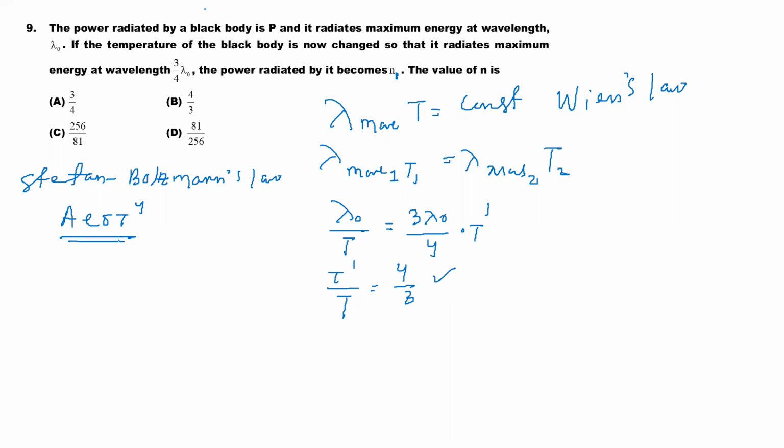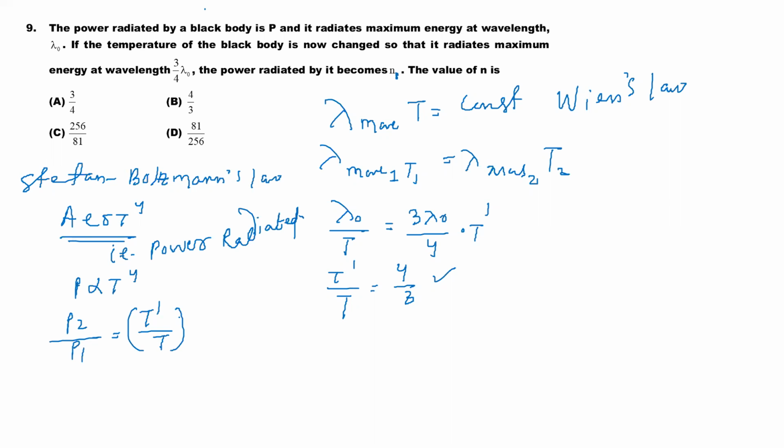This is the black body energy radiated, that is power radiated, students. So P is proportional to T to the power 4. So P2 by P1 is equal to T dash by T to the power 4.